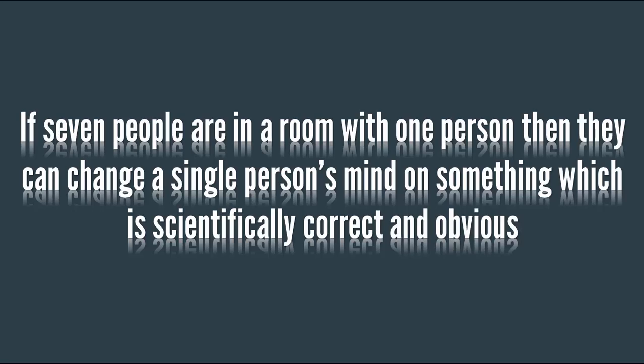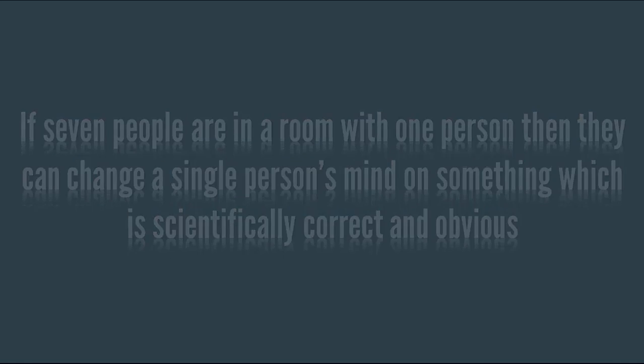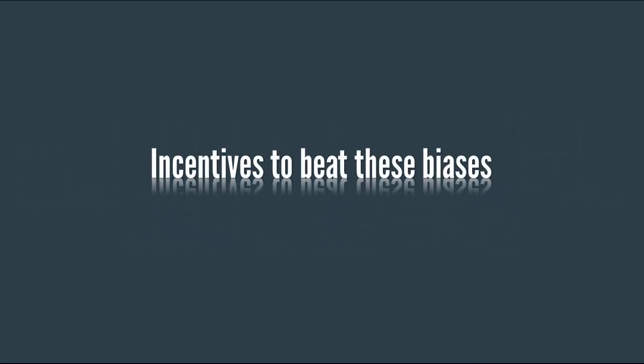But how can our knowledge of nudge theory be used to persuade people to do good things, such as save money, exercise, stay safe, save time, or eat healthy? Or to put it another way, how do you put Spock back in control when Homer has the upper hand? There are a number of incentives which can be used to beat the biases.